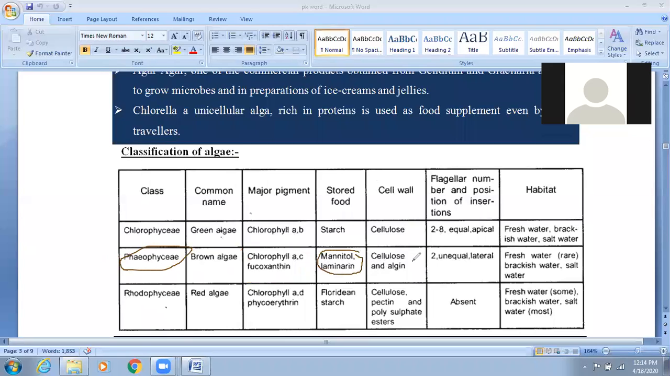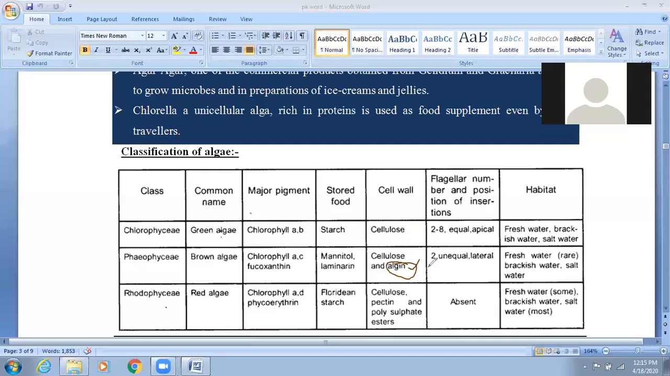And their cell wall, as already told, every plant cell wall is made up of cellulose. Here cellulose, here cellulose also. But along with cellulose, they also have algin. You have already studied algin in the economic importance of algae. Algin is a hydrocolloid substance obtained from brown algae, and it forms a gelatinous coat on the cell wall of the Phaeophyceae.